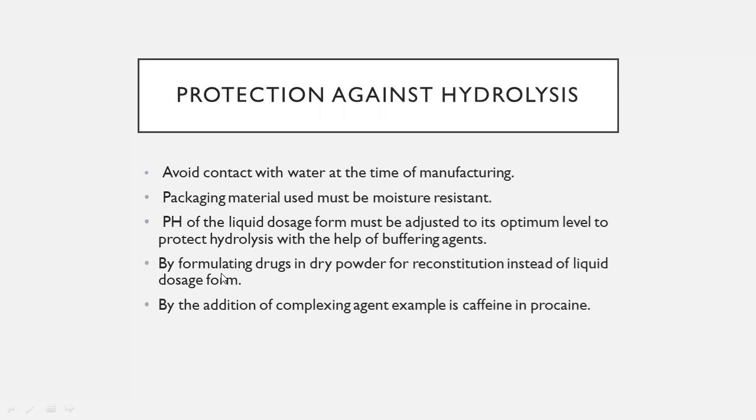Next, how can we protect against hydrolysis of a drug? By the addition of a complexing agent. An example is caffeine with Procaine. Procaine is a local anesthetic, and caffeine acts as a complexing agent. Since it is water soluble, it forms a water soluble complex and hence protects the Procaine from hydrolysis.